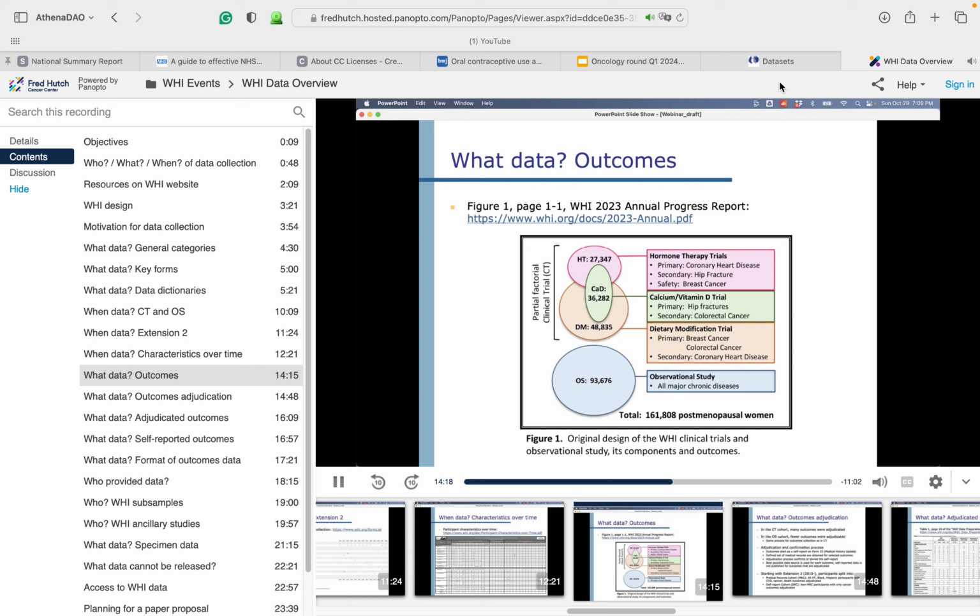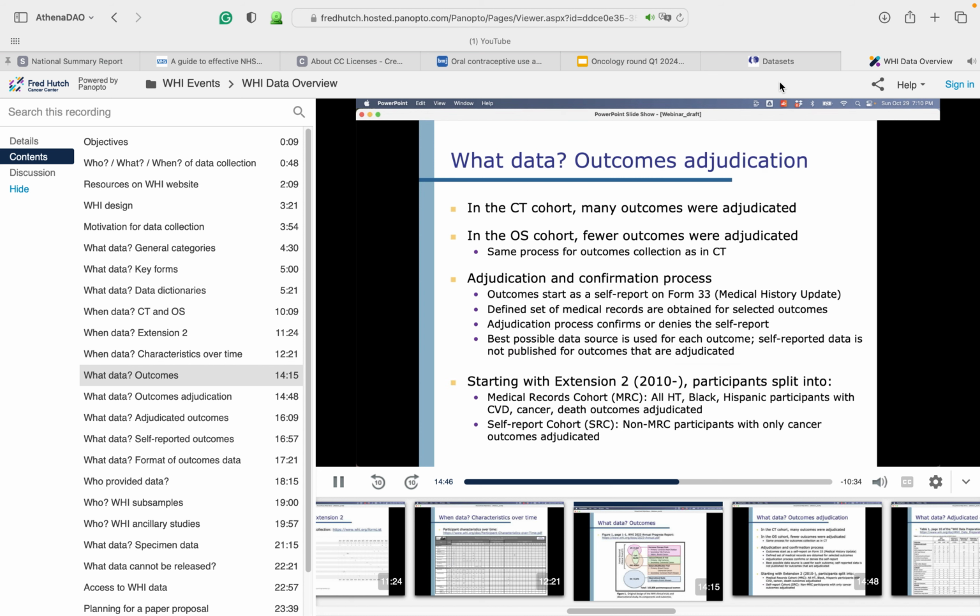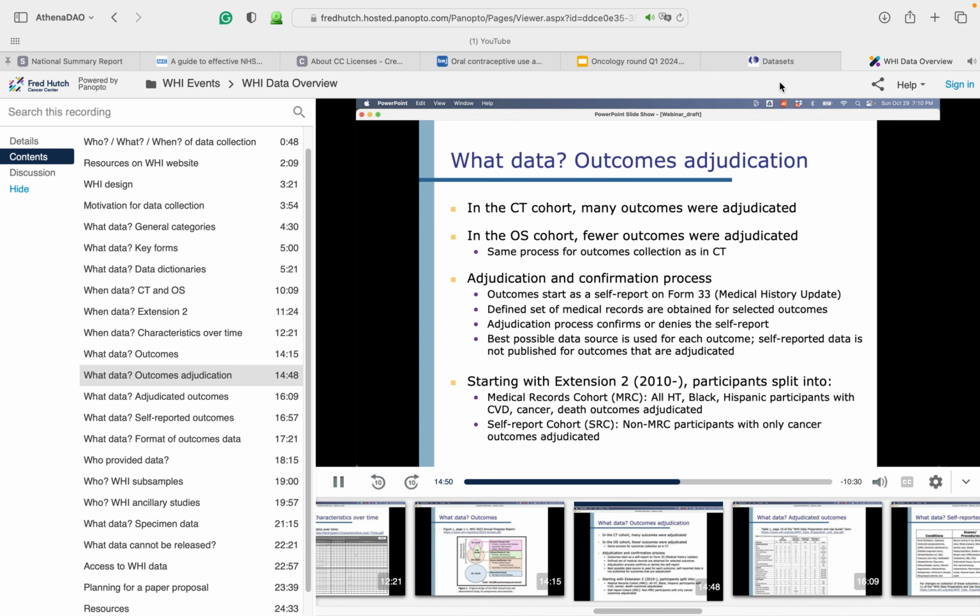WHI collects and publishes outcomes data that is updated annually with new reports of outcomes. Some of these outcomes are based solely on self-reported data, while others have been adjudicated for confirmation. At the beginning of the original WHI study, outcomes in the clinical trial components were defined as being of primary or secondary interest, as shown in this figure. Designated outcomes included coronary heart disease, hip fracture, and various cancers. Because of these designations, many outcomes within the clinical trial cohort were adjudicated for confirmation. Fewer outcomes were adjudicated within the observational study cohort, although the same process was used for outcomes collection.